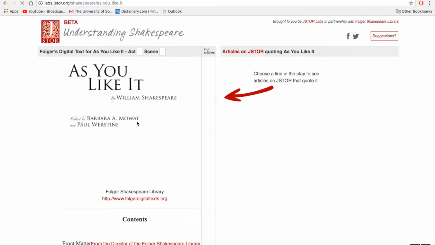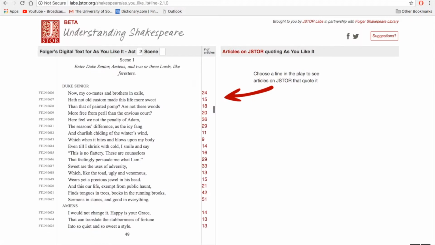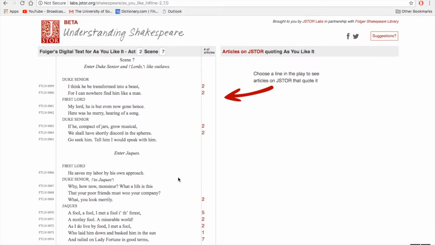Now on the left we have the actual play, As You Like It by William Shakespeare. We could scroll through this and read line by line if we'd like. We could also click on a particular act or scene, and we could also enter an act or scene up top. So I'll enter Act 2, and let's go to Scene 7. Now, on the right are the number of articles that quote a particular line, and the line is highlighted.